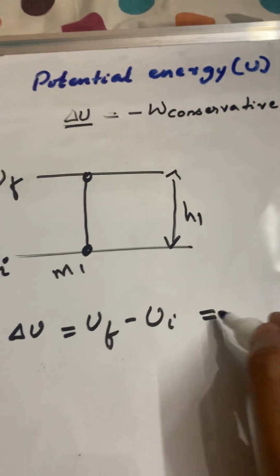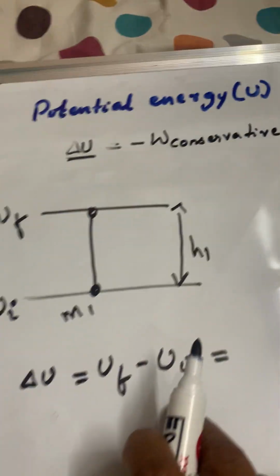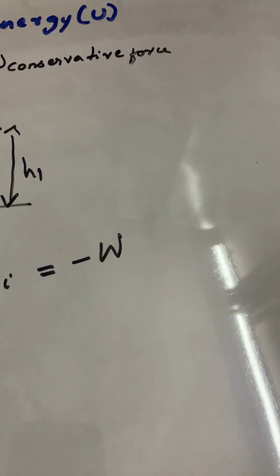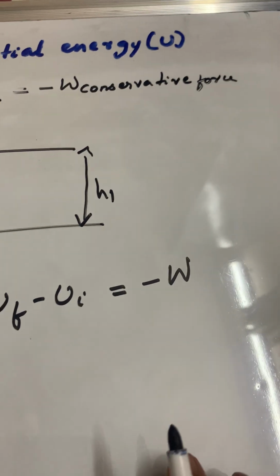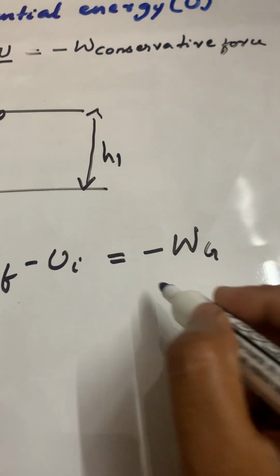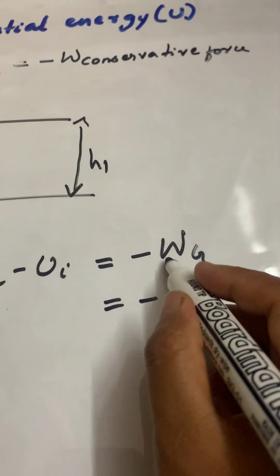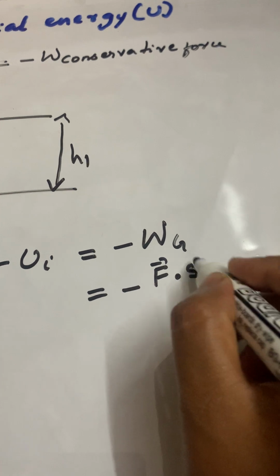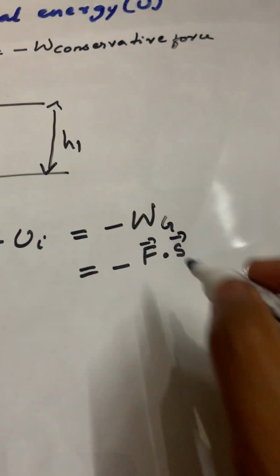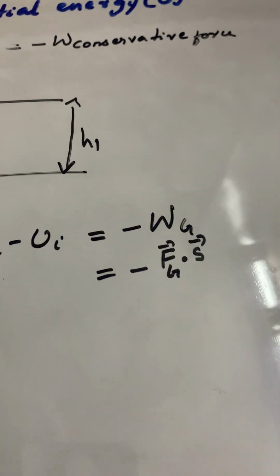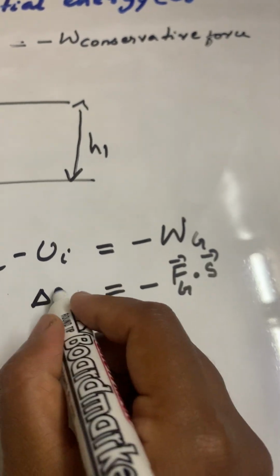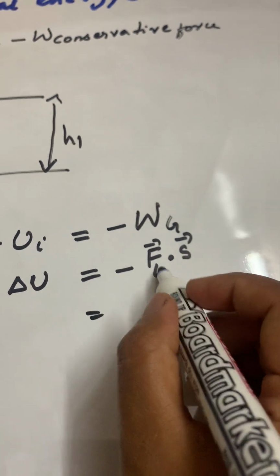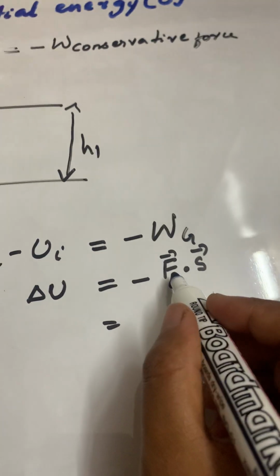And this is equal to the negative of the work done by the conservative force. The conservative force here is gravity, right? Now what is the work done? Minus work done is force dot displacement, right? Which force is it? The gravitational force. The negative is already there in the formula, so I have written it down. Now what is the angle between F and S?